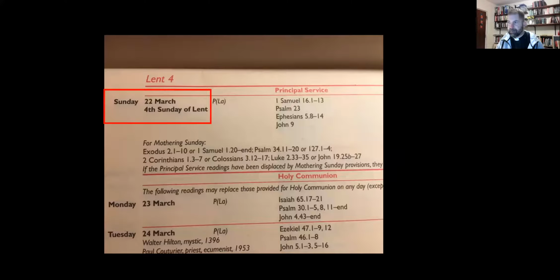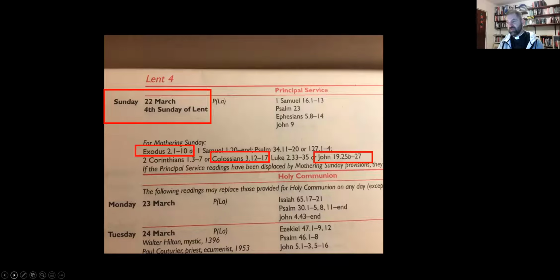So if we zoom in on that, obviously you can see 22nd of March, fourth Sunday of Lent, and because it's a special day to celebrate Mothering Sunday, there is a choice of readings at the bottom as an alternative to the set readings for Lent 4. So let's take that on.